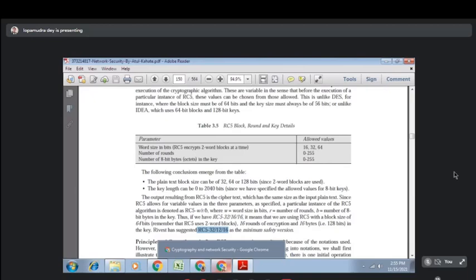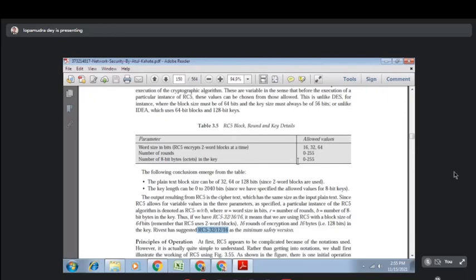The important part of RC5 is that it has variable rounds, variable key size, and variable plain text size. The plain text size can be 32, 64, 128 bits, anything. The number of rounds can be 1, 2, 3, 4, up to 255 rounds. And the maximum key size is 2040 bits, because 0 to 255 bytes are available for the key, and each byte is 8 bits.